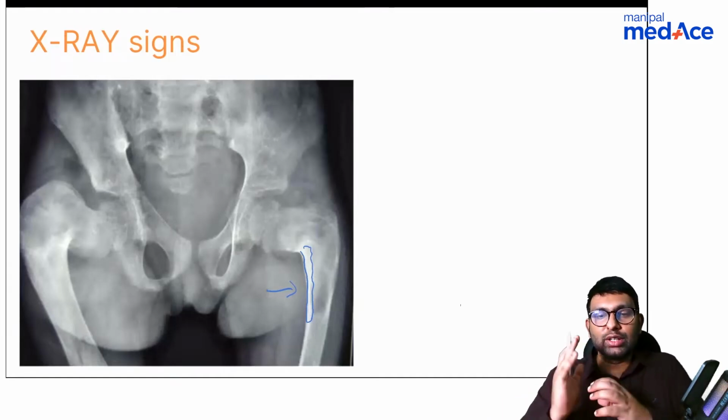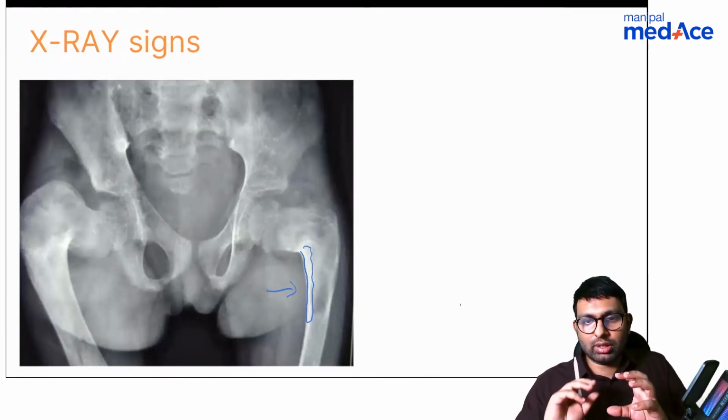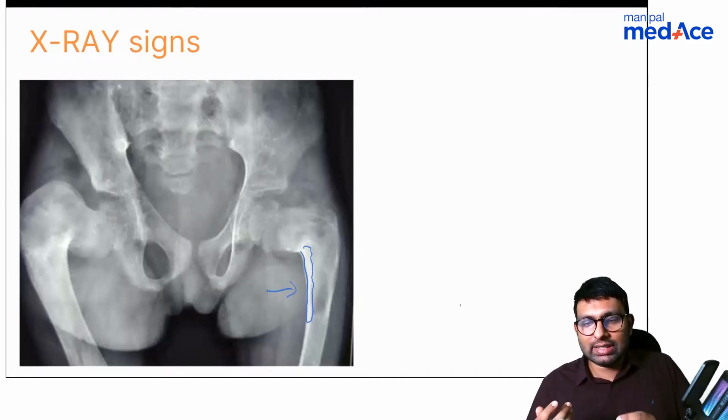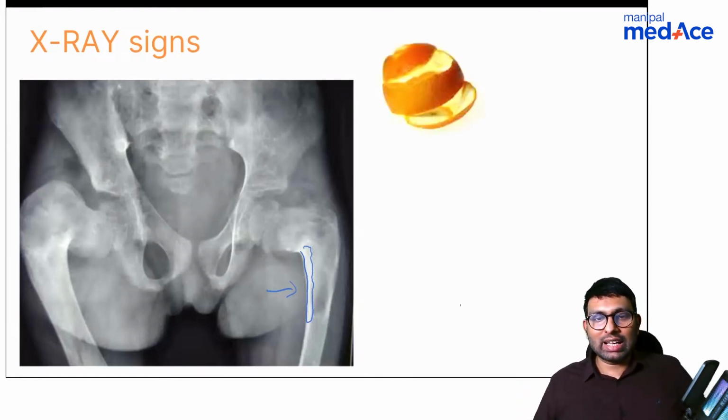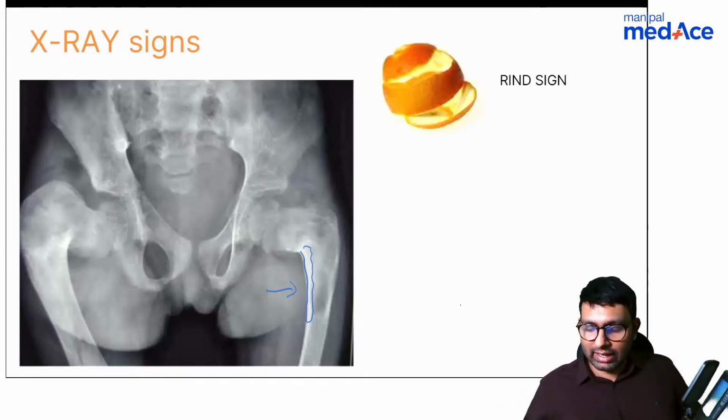What do we call the coverings of any fruit? Be it an orange, the peel of the orange, what are they called as? There's a name that we give. No one knows. Okay, so it is called as rind. So these coverings of these fruits are called as rind, and they are thickened. Similarly, even this bone is thickened.